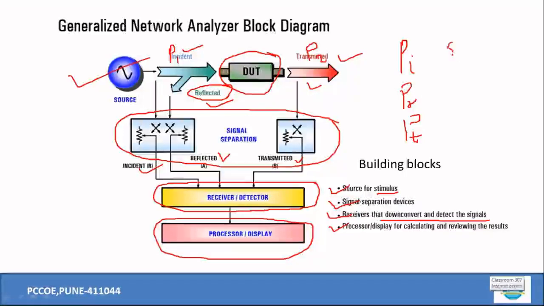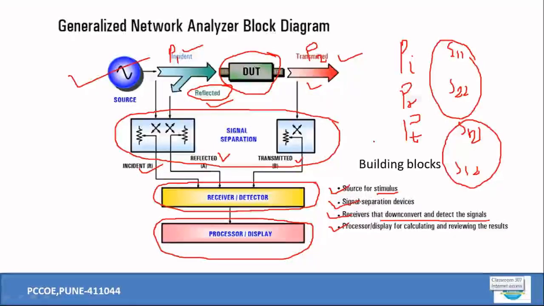Maybe the S11 parameter, maybe the S22 parameter that we have seen earlier. Likewise, S21, maybe the S12 parameter. So S11 and S22 are called reflection parameters, and S21 and S12 are called transmission parameters, right? That way, a variety of parameters can be known.